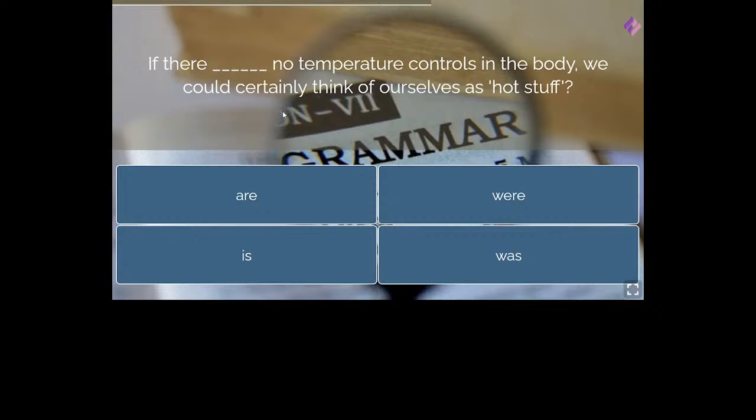So you tell me, by examining the second part, what should be the answer in the first part. Should it be written in the present tense or in the past tense?